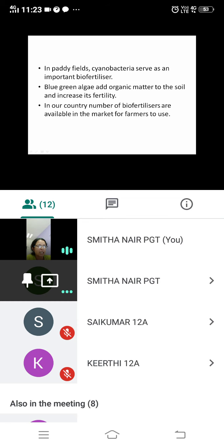In our country, a number of biofertilizers are available in the market, and farmers are using these biofertilizers because the normal fertilizers which are used cause harm even to the plants and to the person who is using them, to the farmers also. So nowadays people are switching over to biofertilizers. Now people are switching over to everything organic. Everything we are trying to make organic, even organic vegetables, organic fruits.